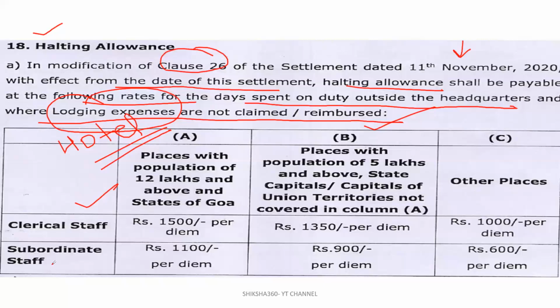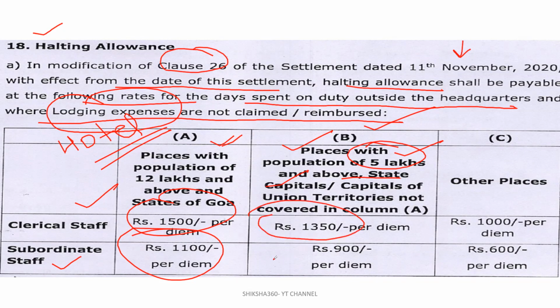So clerical staff, subordinate staff. Places with population of 12 lakh and above, that is the maximum, that is rupees 1500, and for sub staff it is rupees 1100. For places with a population of 5 lakh and above, or state capital, capital of union territories not covered in column A, that is rupees 1350 per person, or rupees 900 for subordinate. Other places, that is minimum rupees 1000, and for sub staff it is rupees 600. Okay, so you have to take care regarding that.